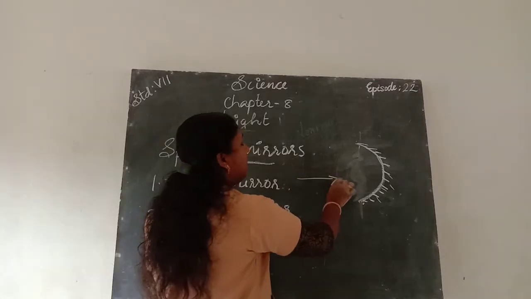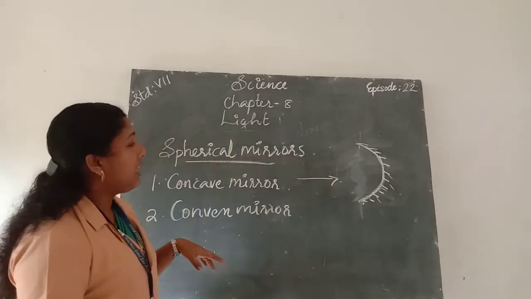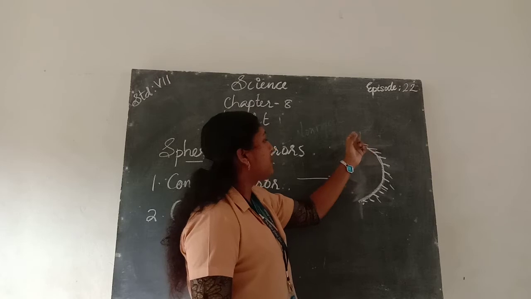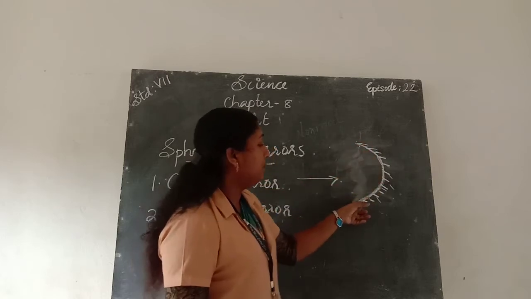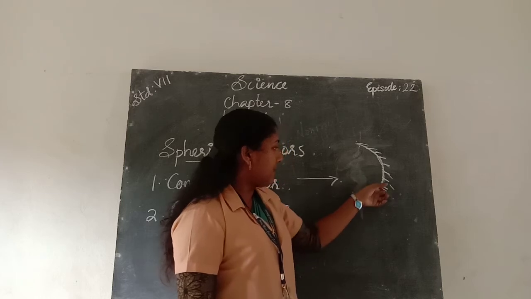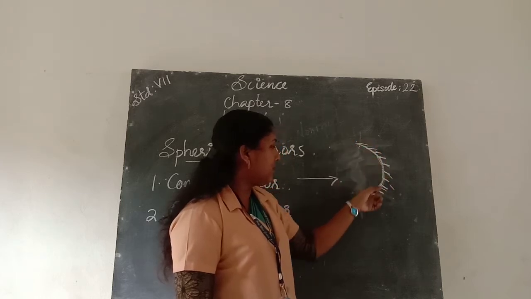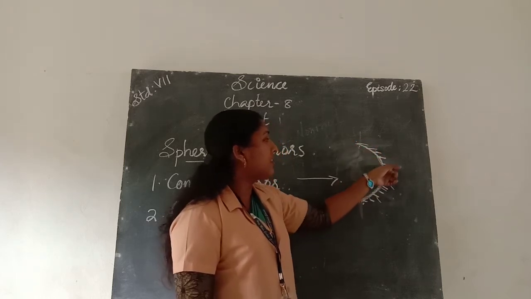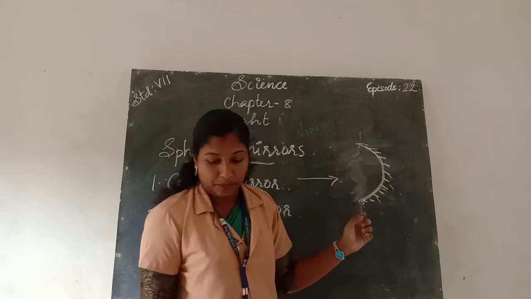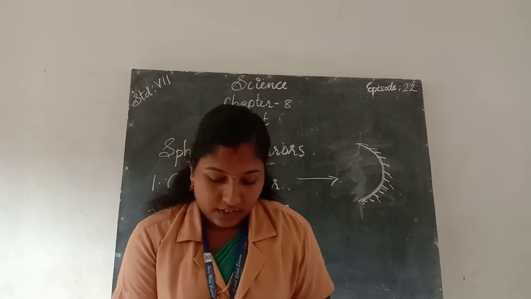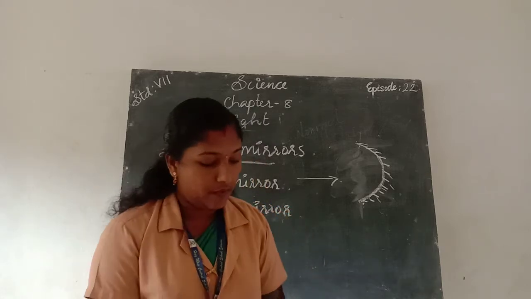Inside the curve, the inner surface is the reflecting surface, and the outer surface is not a reflecting surface, it is painted. So here we learn about the concave mirror.